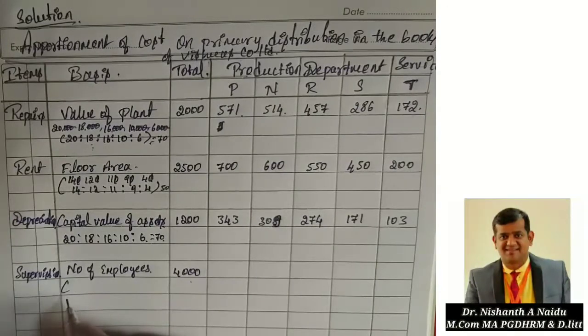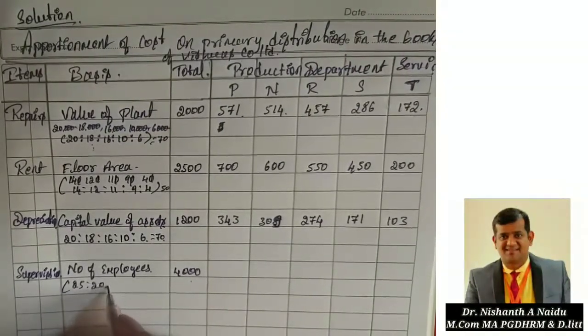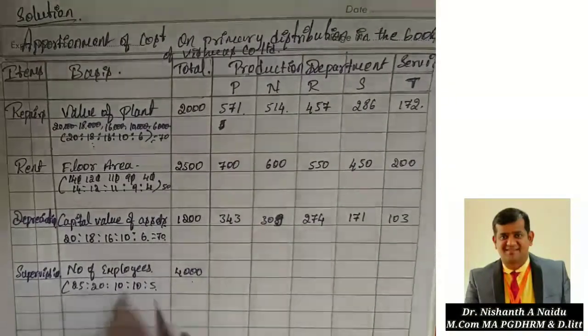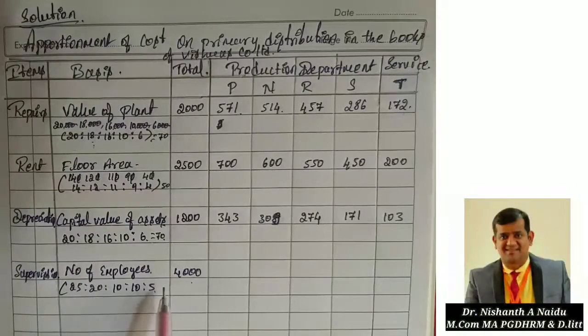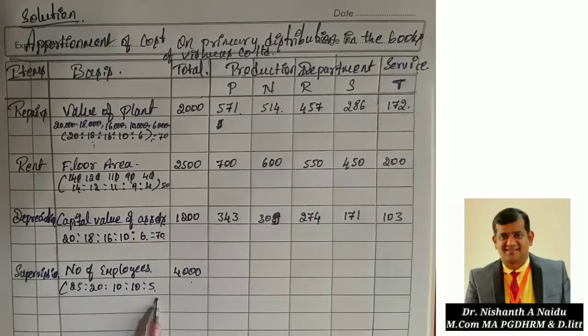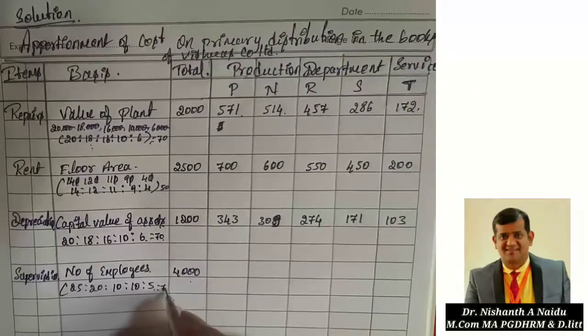Number of employees they have given in the table. That is 25 is to 20 is to 10 is to 10 is to 5. There is no common factor to cancel, so we will make this the final. That is 25 plus 20, 45, plus 10, 55, plus 10, 65, plus 5, 70. Clear? So this equals 70.